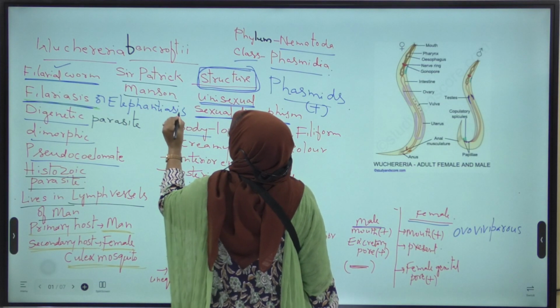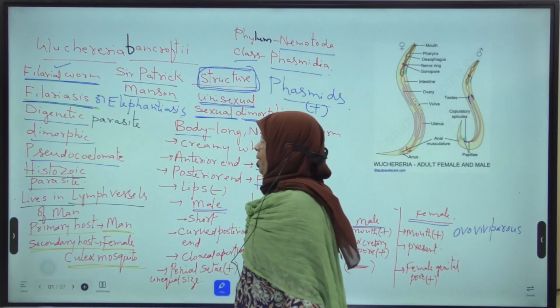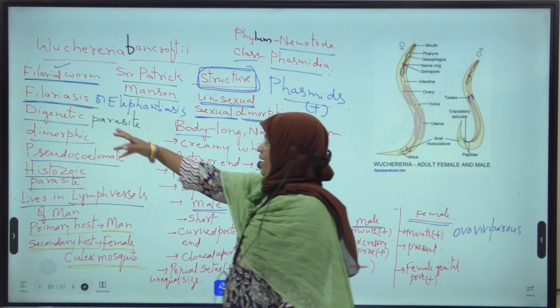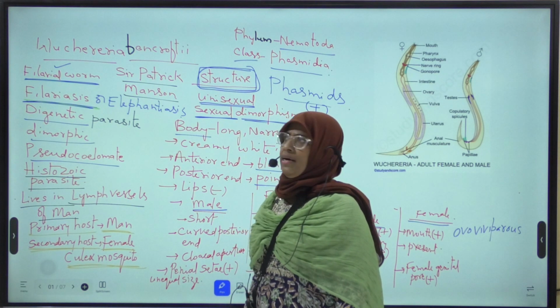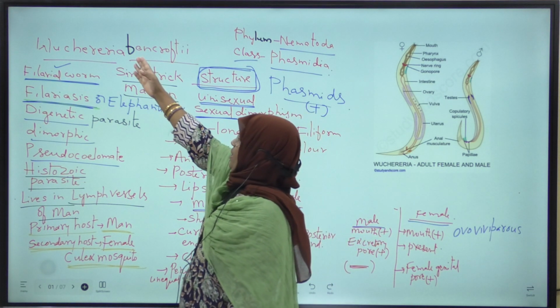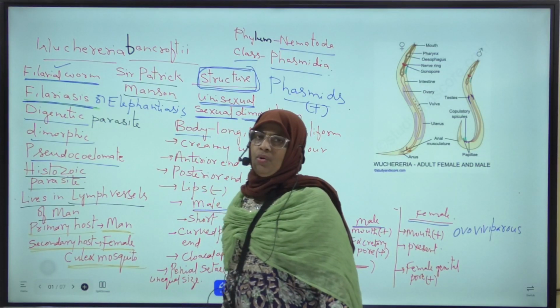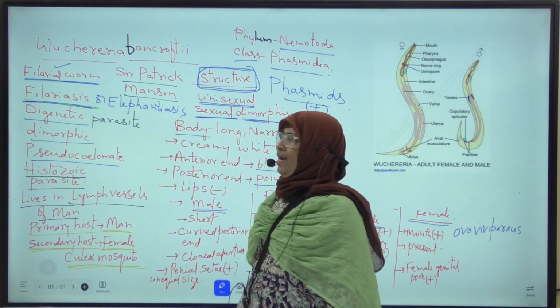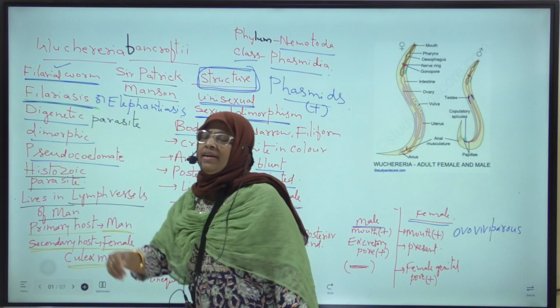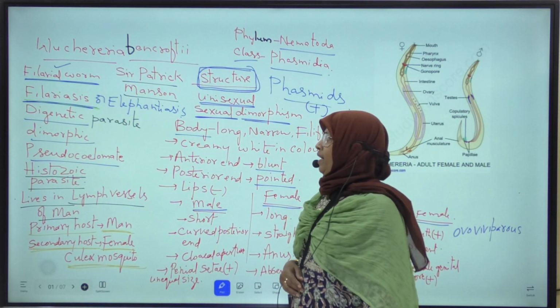This filarial worm causes a disease called Filariasis, elephantiasis or Wuchereriasis.